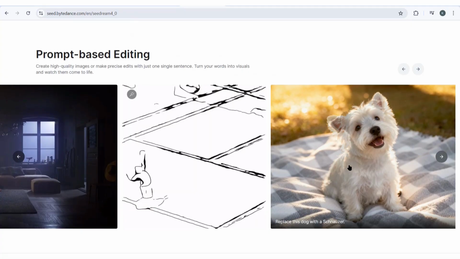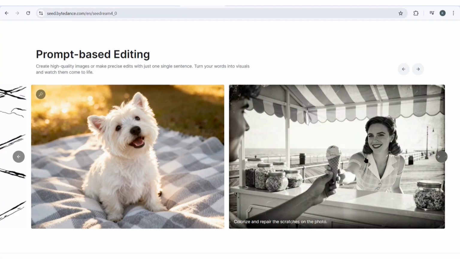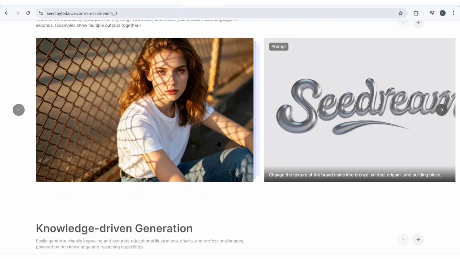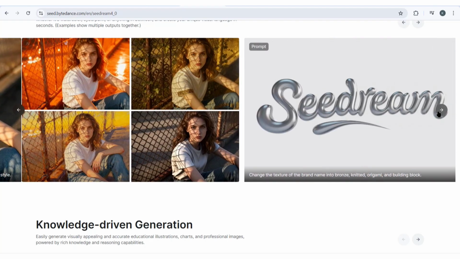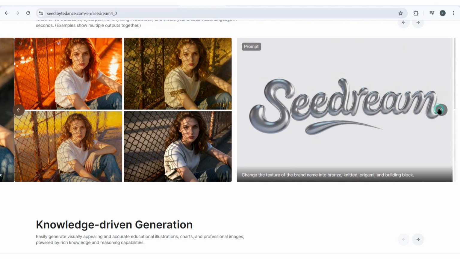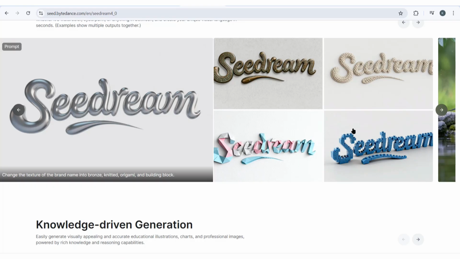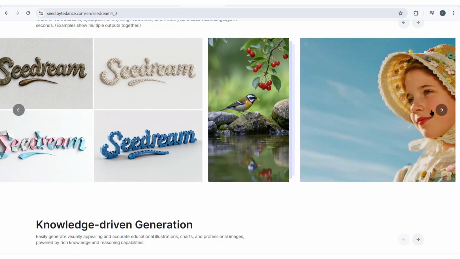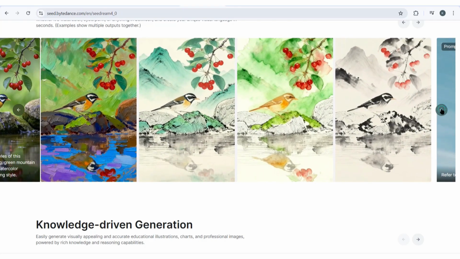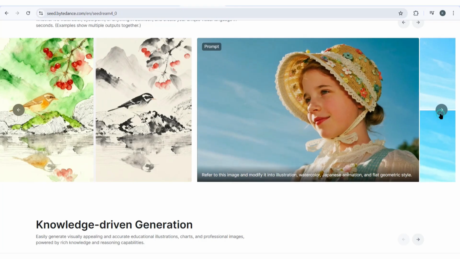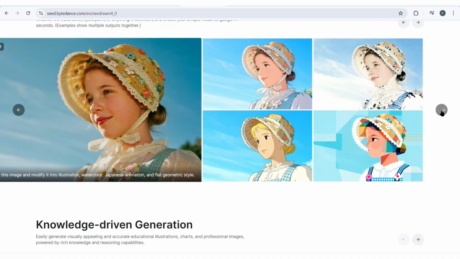Now, I know what you're thinking. What does ELO rating mean? It's like a chess rating, but for AI models. The higher the number, the better the model. And Seedream 4.0 is sitting at the top of both leaderboards. Seedream 4.0 is proof that Chinese companies are leading in AI development. The quality of images this thing can generate is mind-blowing. We're talking about realistic human faces, detailed objects, complex scenes, all from just text prompts.